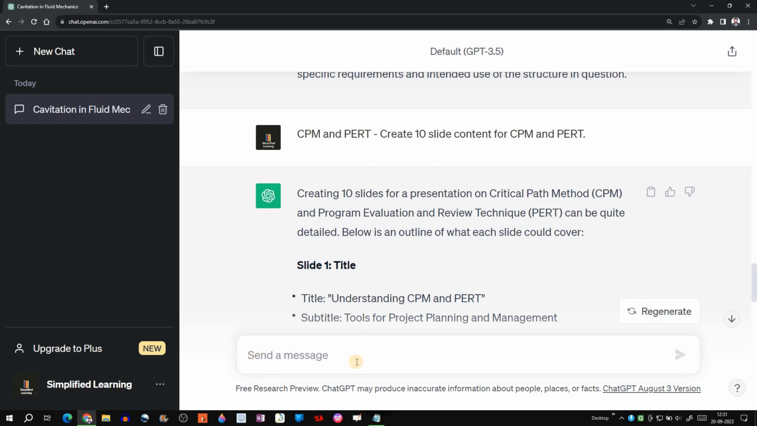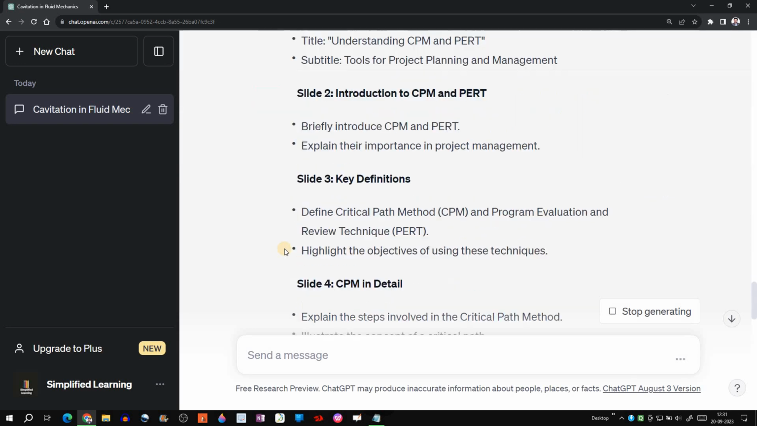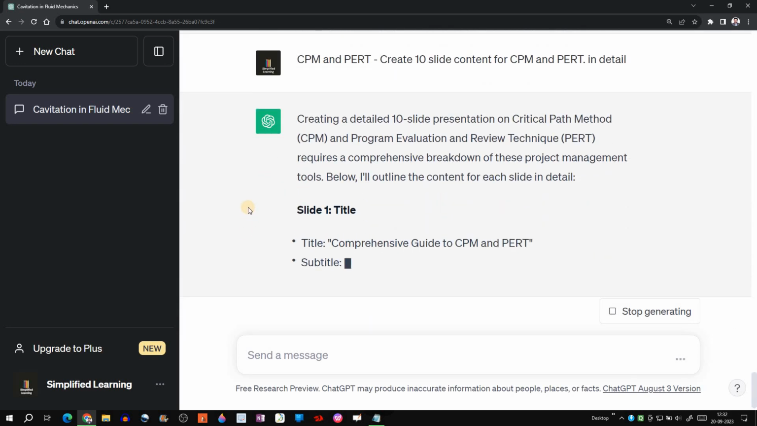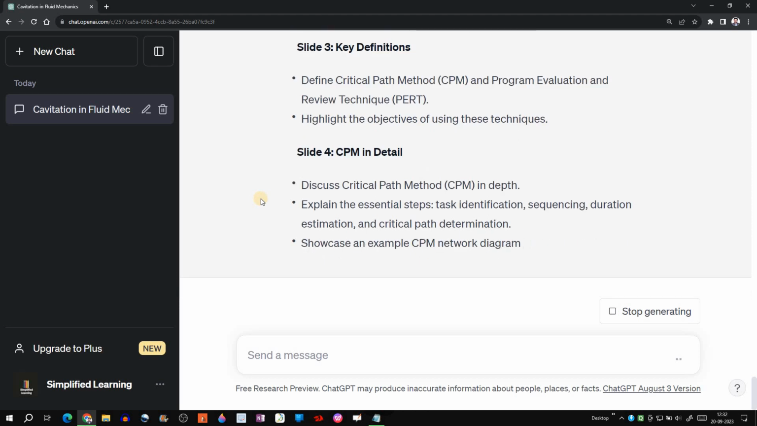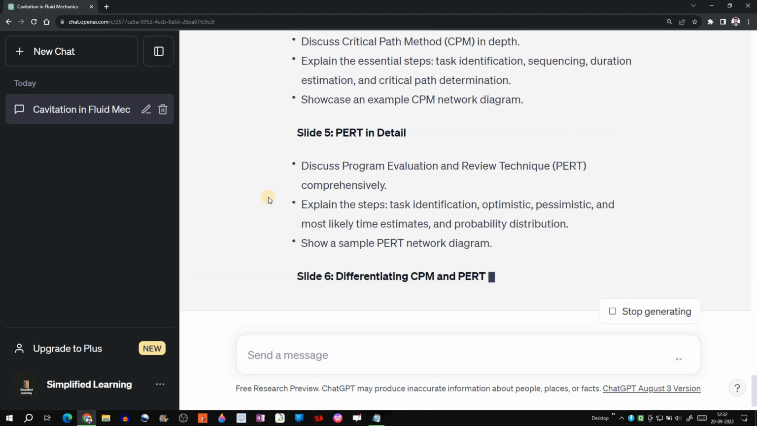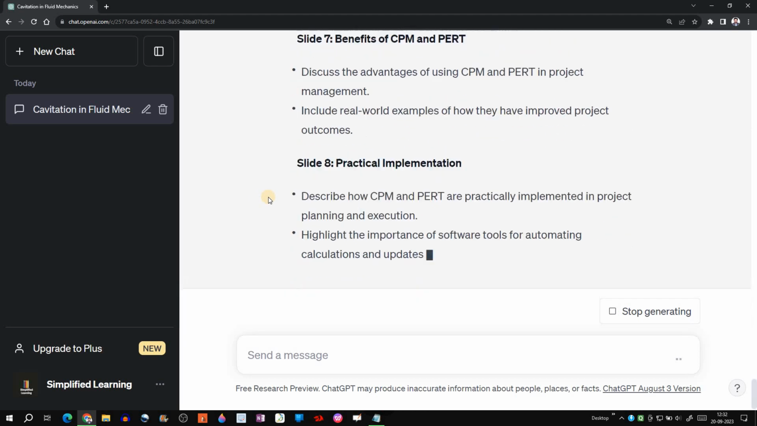Let's say Control V, in detail. Okay, we have added a simple phrase, in detail. Let's see what happens then. Okay, it is saying everything in detail.